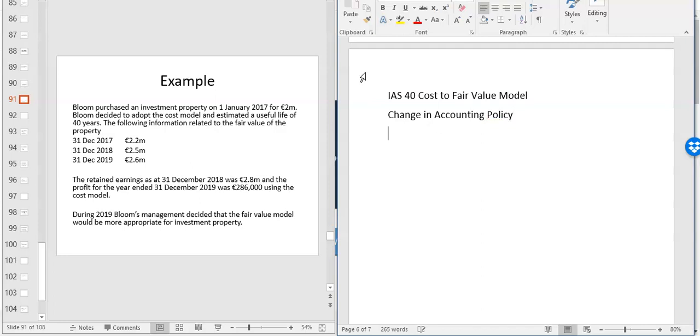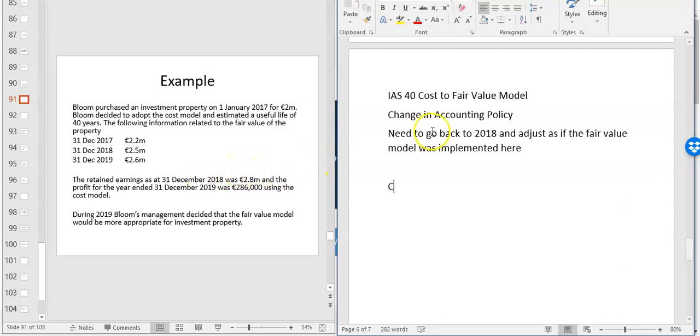Right? So what you need to do is go back to 2018 and adjust as if the fair value model was implemented here. Now that's a key thing. You need to go back retrospectively and say, well, if we had implemented this back in 2018, then what would the opening retained earnings be at the start of 2019? So you have to take it in different steps and we'll work our way through it.